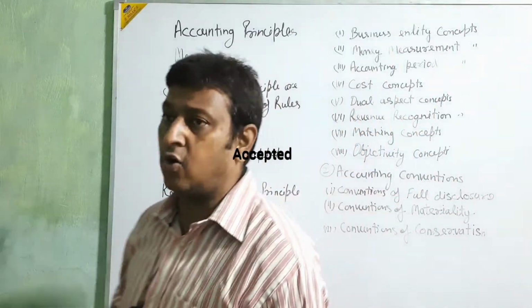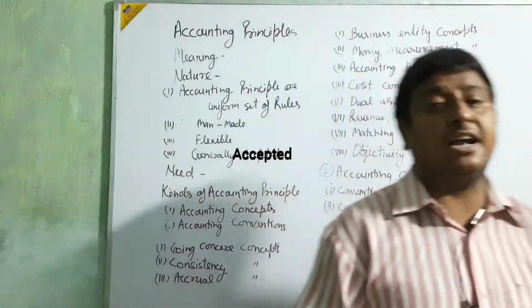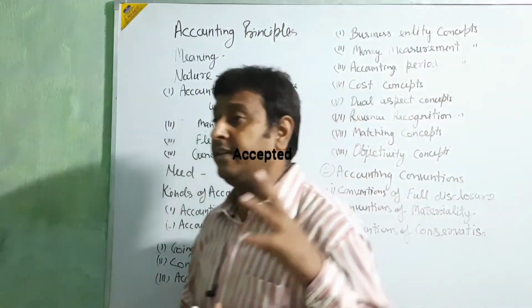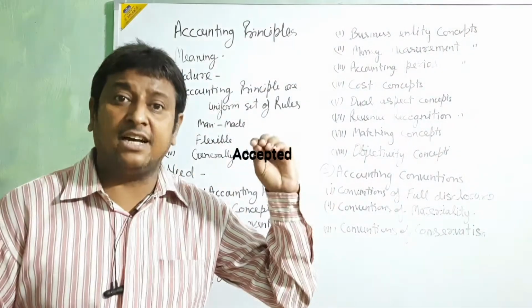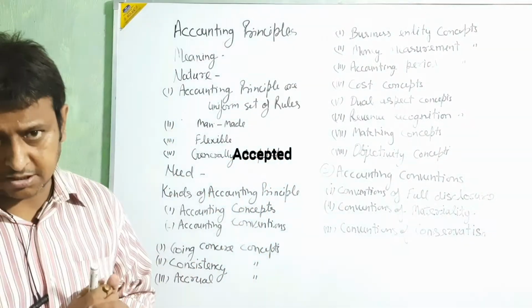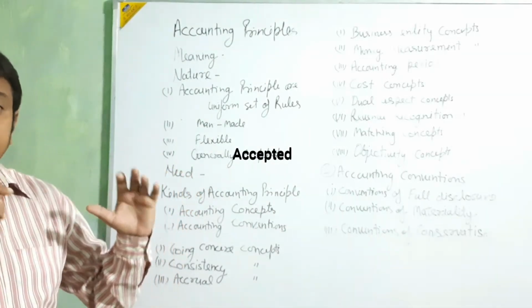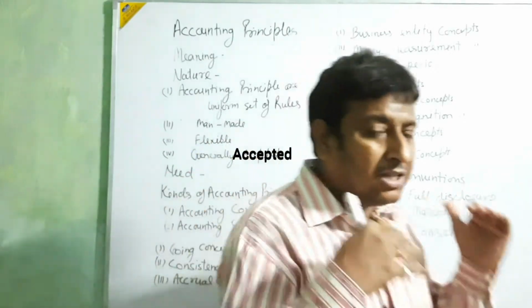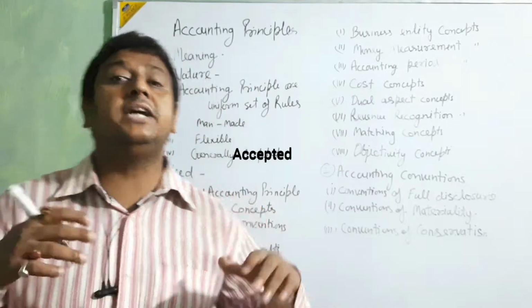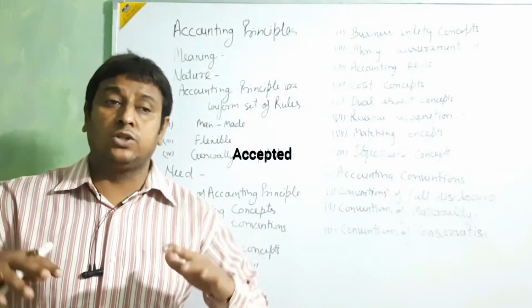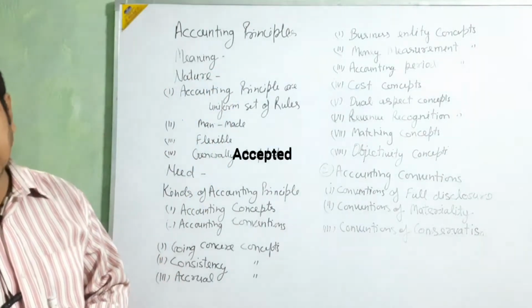It means accounting principles are guidelines or instructions, like one set of rules and policies that we follow when we are going to make any type of entry or do the accounting treatment. That is called accounting principle.